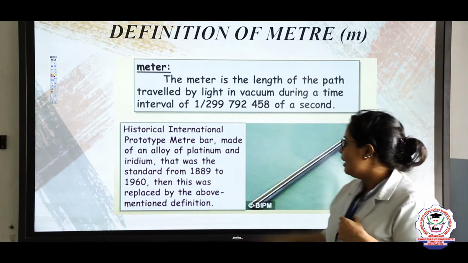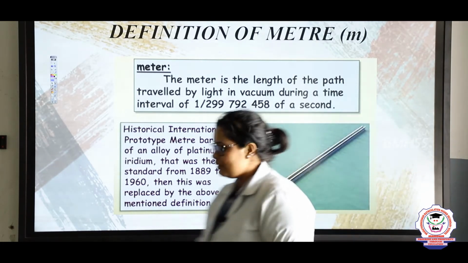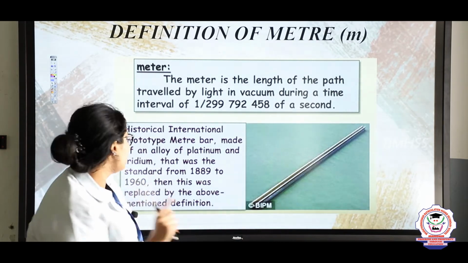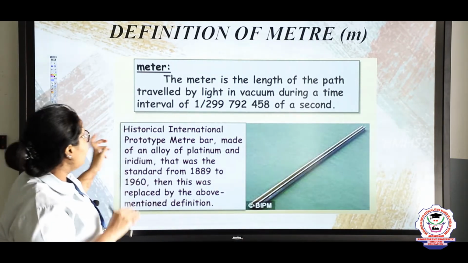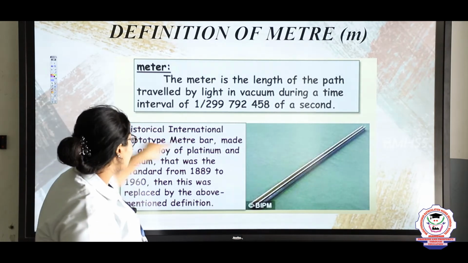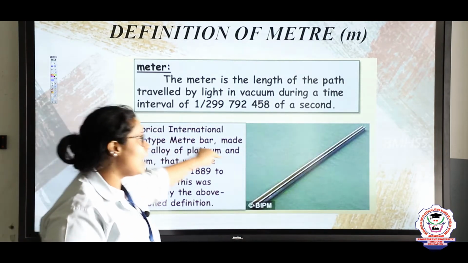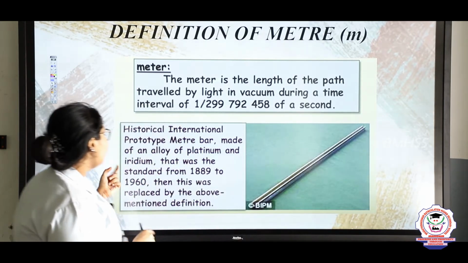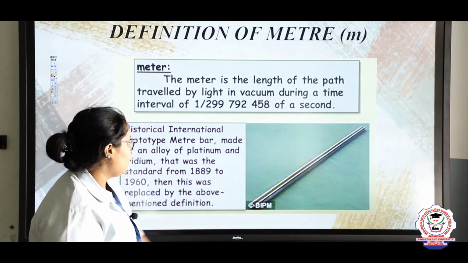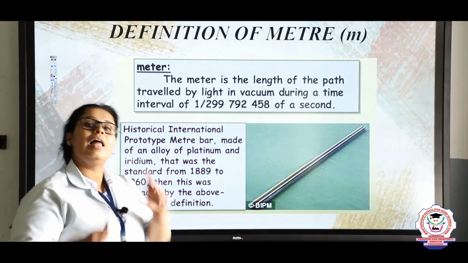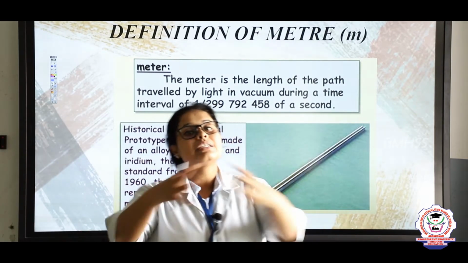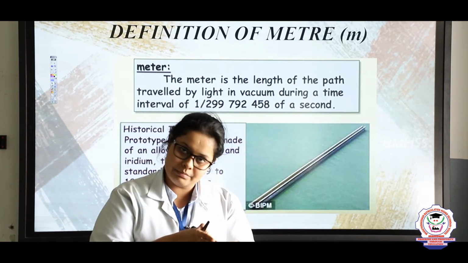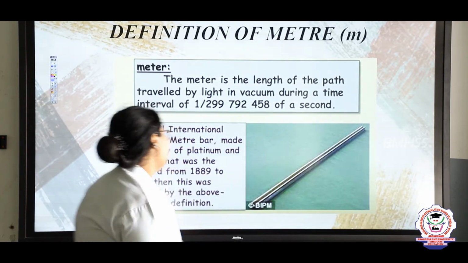Okay. And here you can see in this diagram, students, this is a standard meter scale which is kept in a foreign country, and they are saying that historical international prototype meter bar. So this is internationally or historically confirmed, okay, and it is kept in Paris. It is made up of platinum and iridium alloy. Alloy means a mixture of two different metals. Here what are the metals? Here it is platinum and iridium, right.